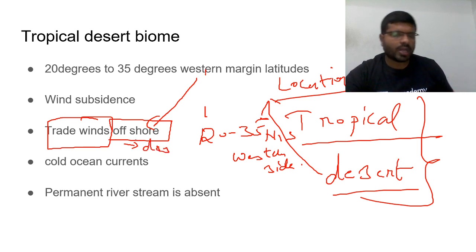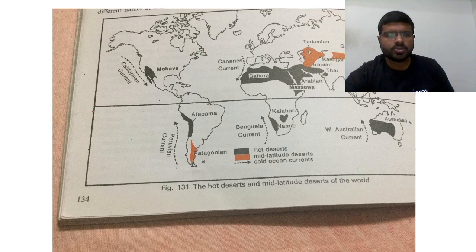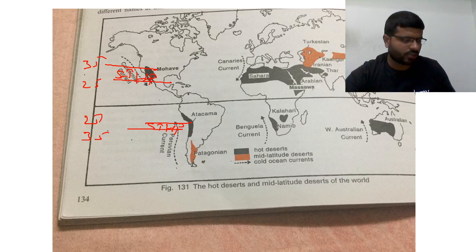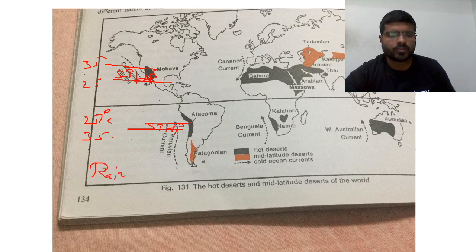Offshore means coming from land; onshore means coming from the ocean. Then another thing is wind subsidence. As you have discussed, these latitudes of 25 to 35 degrees are the reason for the formation of the subtropical high pressure belt. The subtropical high pressure belt, located between 25 and 35 degrees, is the reason why this is a harsh latitude: wind subsidence, no opportunity for moisture to rise and rainfall to occur.